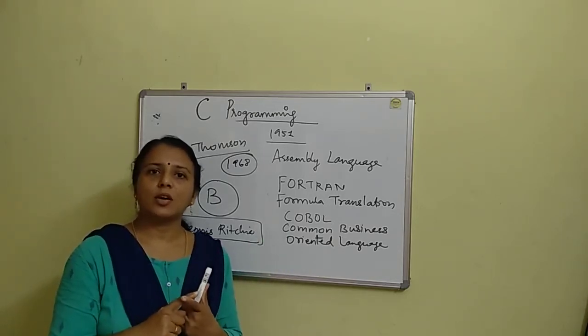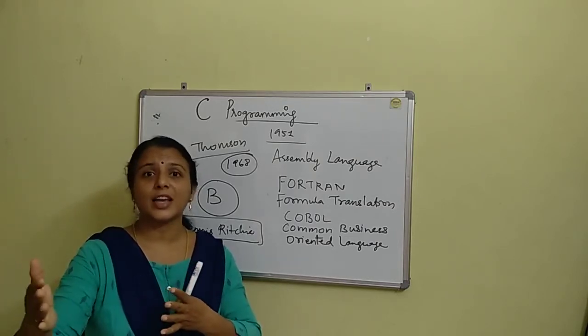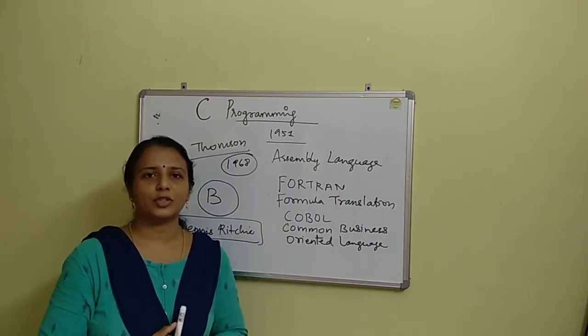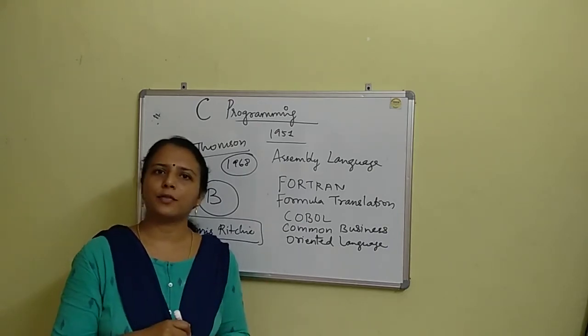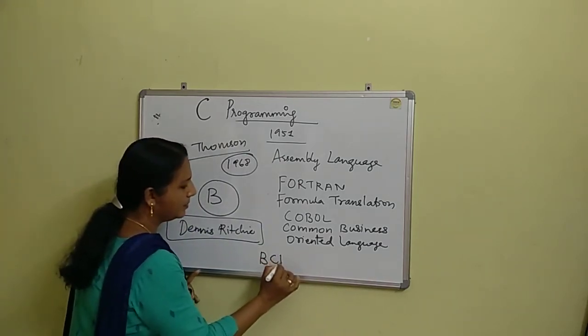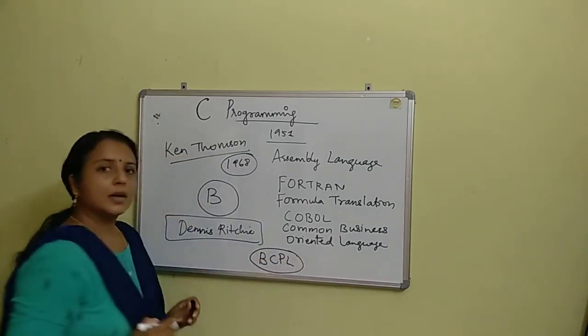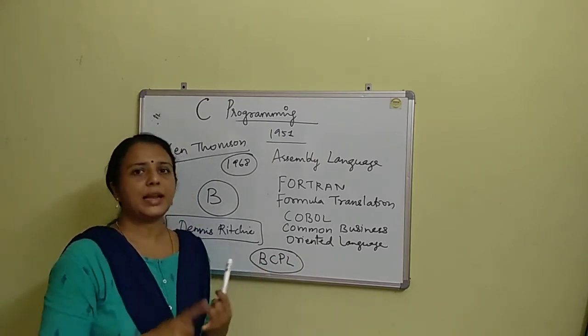So they were thinking of how to develop another programming language that we can call a complete programming language. During that period, the B language was there, and another programming language was also there, BCPL.